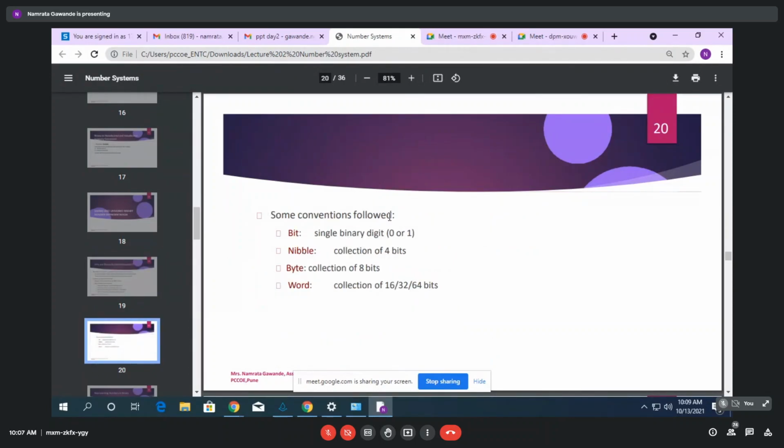Okay, so some conventions followed. Bit: a single binary digit. Bit means either 0 or 1, right? Then nibble. Nibble means what? A collection of 4 bits. Then byte. Byte means a collection of 8 bits. Maybe you already know this part, but you should know these conventions. And then word means a collection of 16, 32 or 64 bits. Okay.